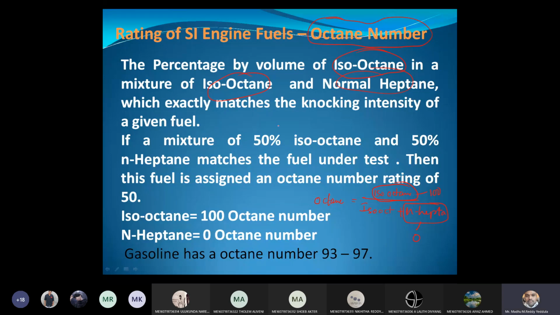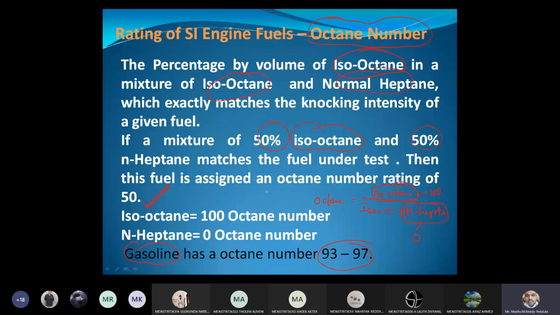So it is a mixture. Let us say a mixture of 50% isooctane and 50% n-heptane is under test, we can assign the octane number as 50 for that. The gasoline, the petrol we are using, has an octane number of 93 to 97. In order to avoid knocking, we can also mix in some anti-knocking additives. Isooctane is a good octane rating fuel, having 100 octane rating. So all SI engine fuels are rated by octane number.